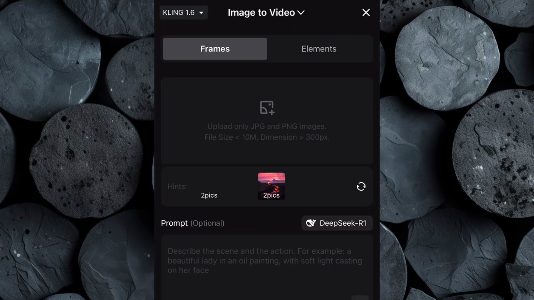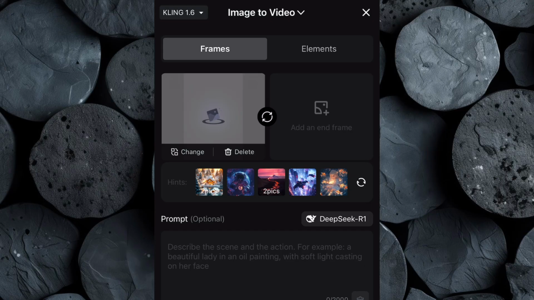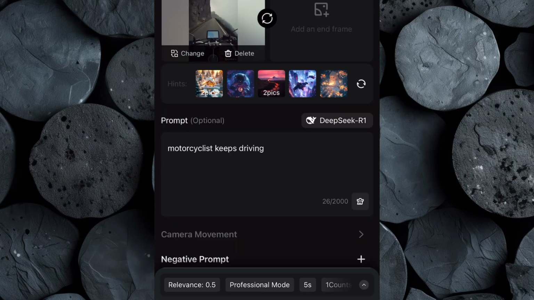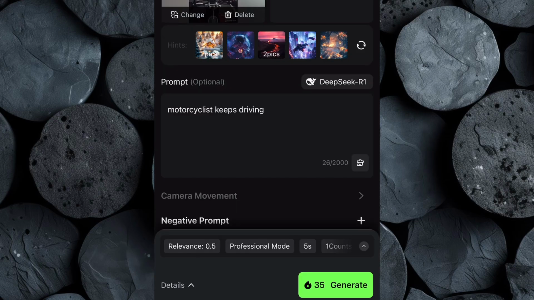Next, head back to Kling AI. Upload the newly captured image. In the prompt field, keep it simple and direct. Type "Motorcyclist keeps driving." This instruction tells Kling AI to maintain the flow of the ride and extend the journey smoothly. Before hitting generate, double-check the settings.